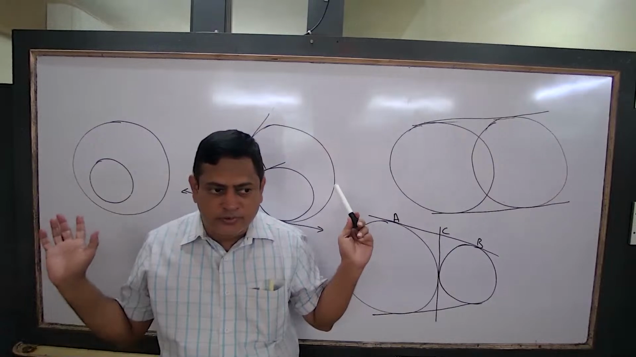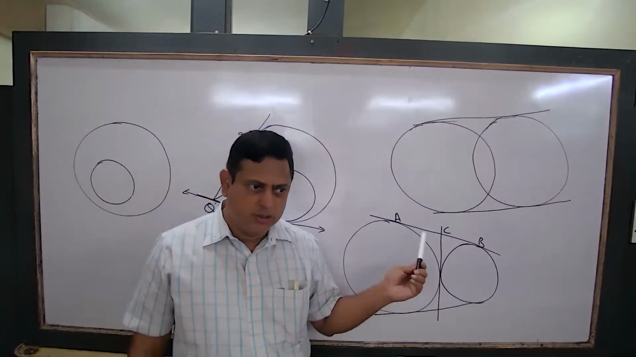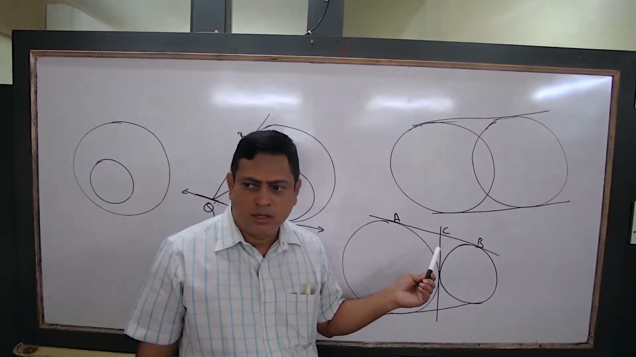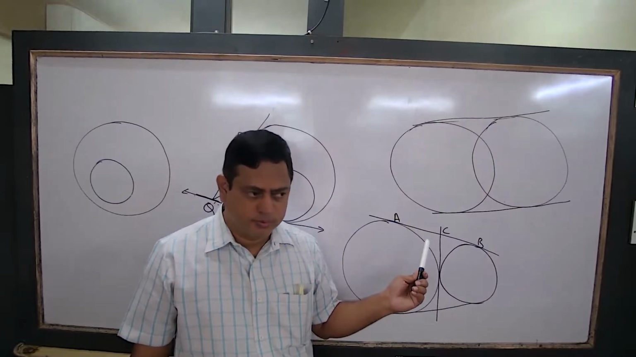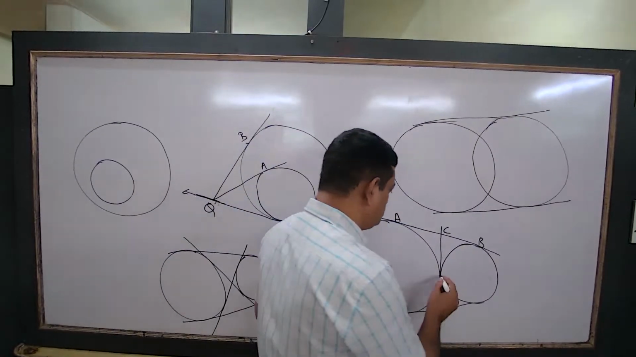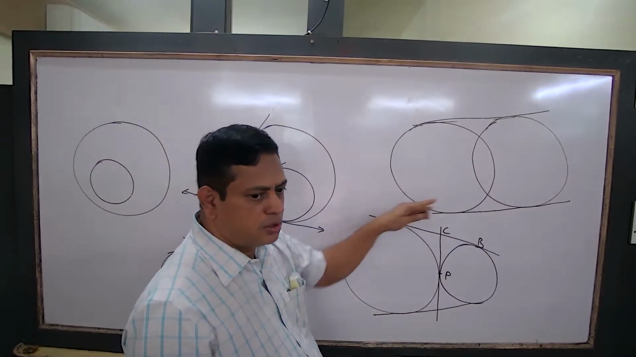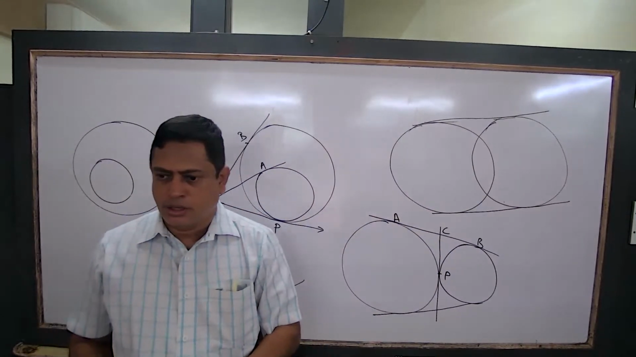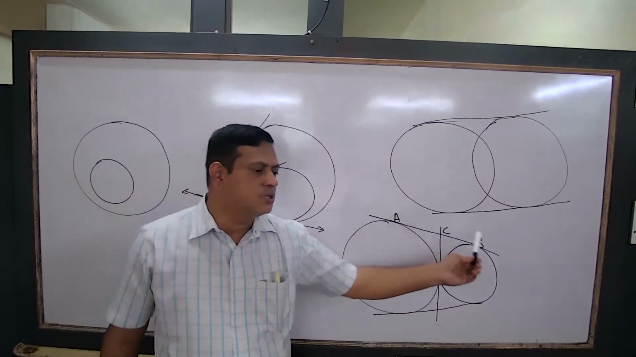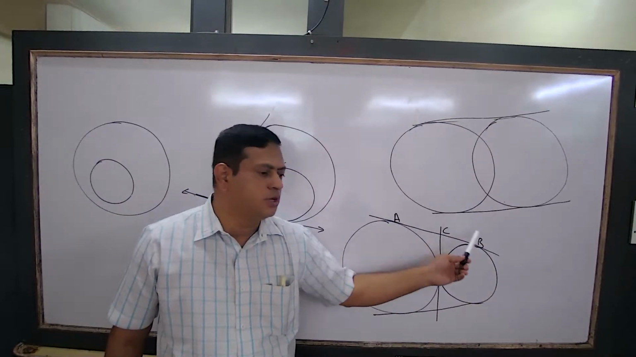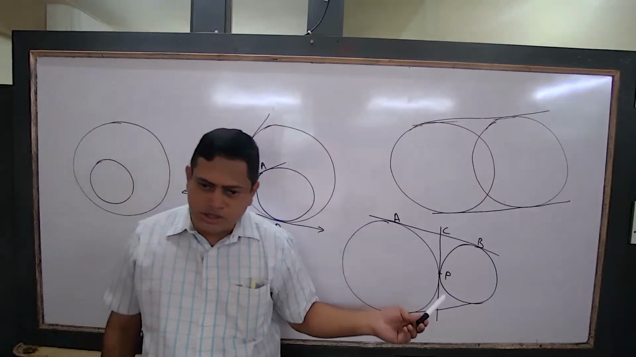These are all different questions I am giving. Try to understand. Here, C is the midpoint of AB. Prove. Very simple. CP is equal to CA, and CP is equal to CB. Therefore, AC is equal to CB. Are you following? CP and CA are equal, CP and CB are equal. Therefore, AC and CB are equal. Therefore, C is the midpoint of AB.